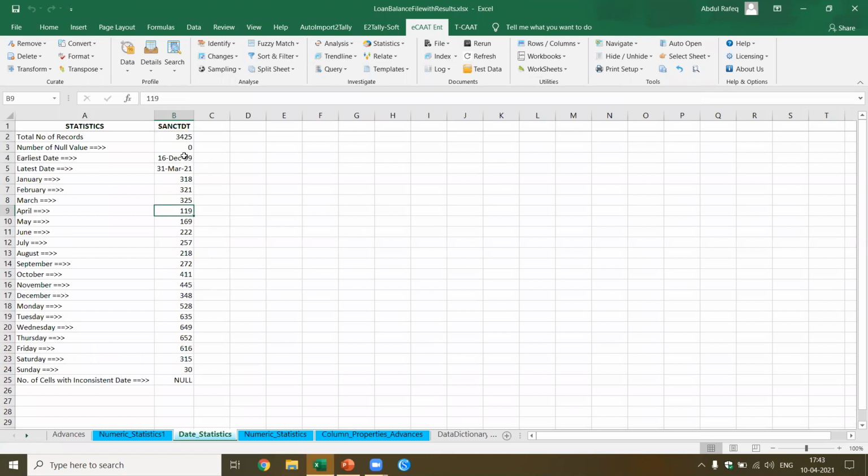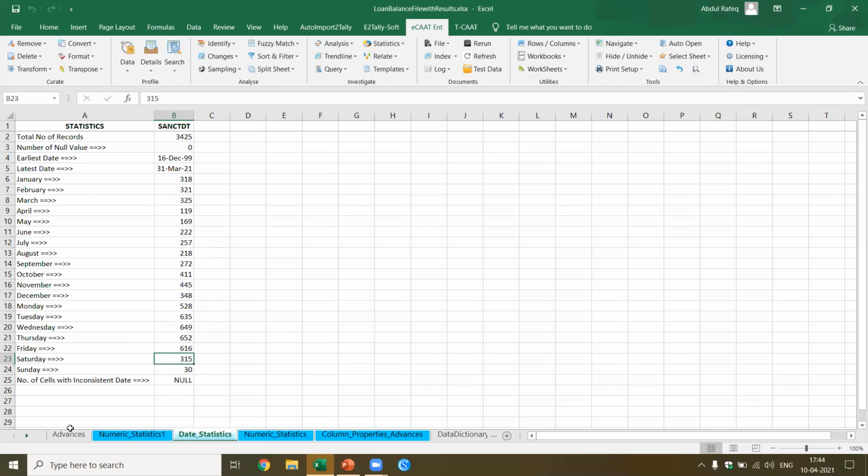Now here, if you see, there are also loans which have the earliest date of 16 December 99, the latest December, which means 31st March 21. Also, they sanctioned some loans. Now this gives you the loans granted month-wise. Now you also see here, there's one more interesting factor. It looks like this branch is granting loans on every day of the week. And even on Sundays, they've granted loans.